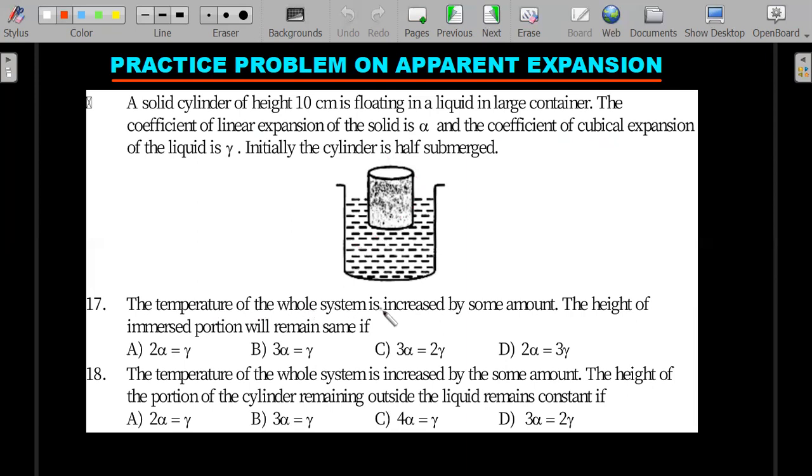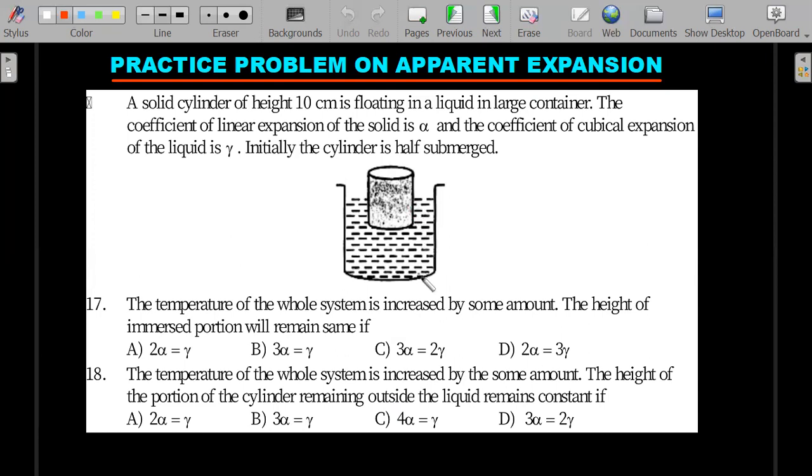The temperature of the whole system is increased by some amount. The height of the immersed portion will remain the same if some condition holds between gamma and alpha. The second question: the temperature of the whole system is increased by some amount in another experiment, remember. The height of the portion of the cylinder remaining outside the liquid remains constant if and only if. So these are the two conditions. In the first question, the submerged length should remain constant when you heat.